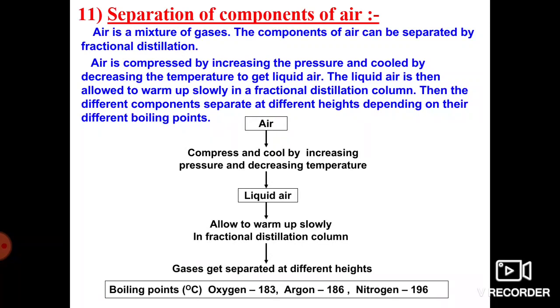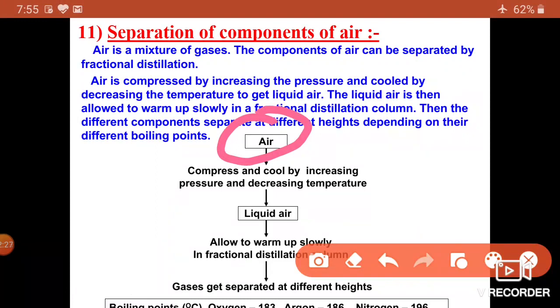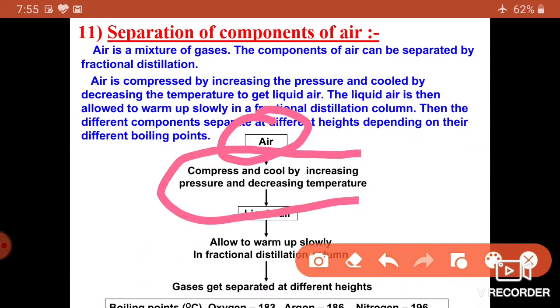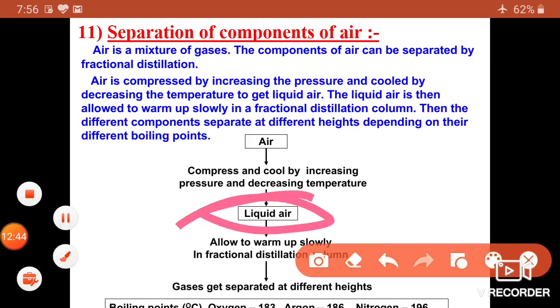You are observing here one flow chart. Here is air, which is natural air. Natural air is compressed and cooled by increasing the pressure and decreasing the temperature. When the pressure increases and the temperature decreases, the gas will be converted into liquid air.